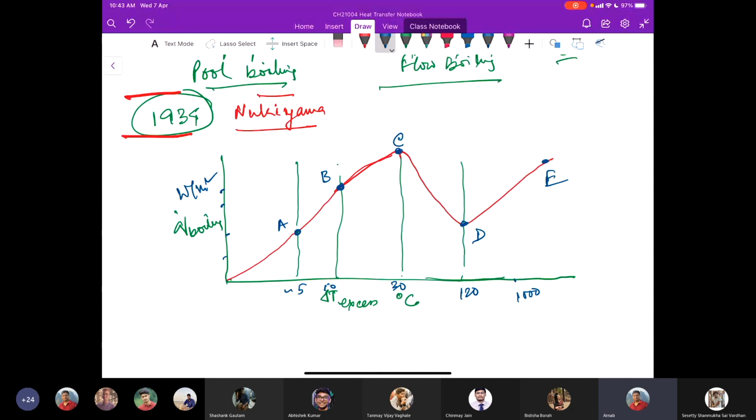But usually we do not see any bubble form in this heating process until the liquid is heated a few degrees above that saturation temperature, around 2 to 5 degrees for water. So the liquid we typically say is slightly superheated in that case.